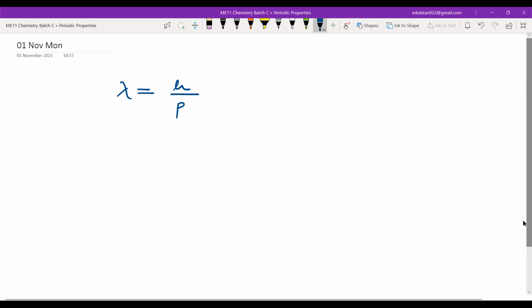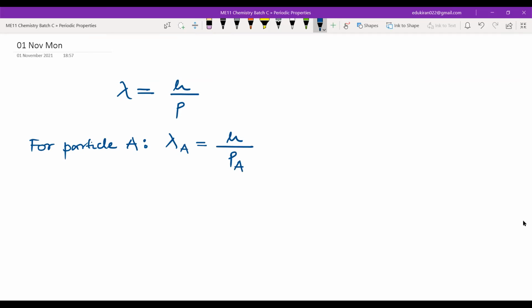Okay. Now what I can do for particle A? For particle A, this lambda of A is equal to Planck's constant, which will be constant, divided by the momentum P of A. Similarly, for particle B, I can say that lambda of B is equal to h upon P of B. Yes or no?